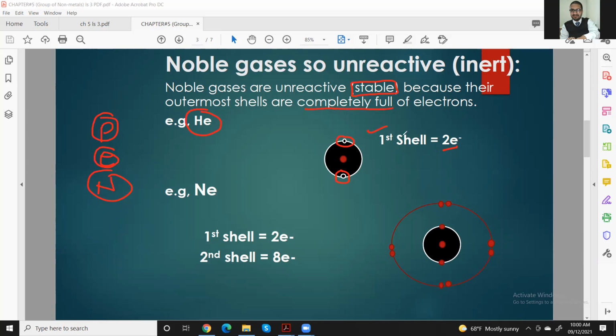Now all the others we name as the octet rule. Octa means 8. Like neon, argon, and many other elements, they need to complete their octet. Octet means they need to complete 8 electrons in their outermost shell. So when 8 electrons are present in their outermost shell, they become stable. Understand about the stability? Okay, now after this, we move to the next.